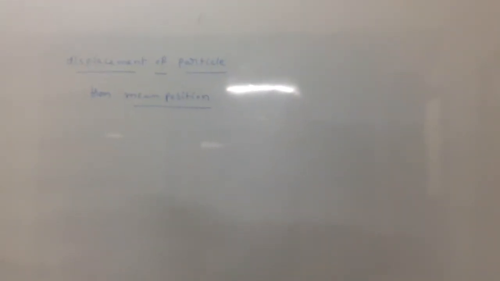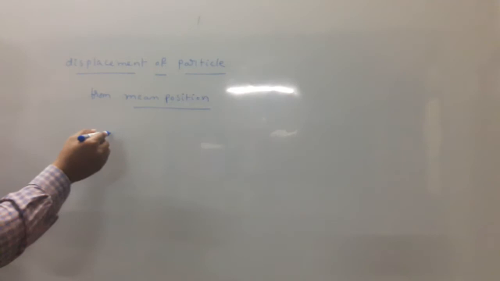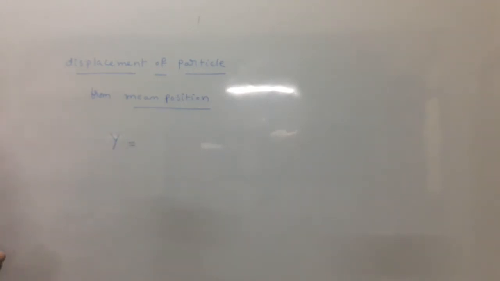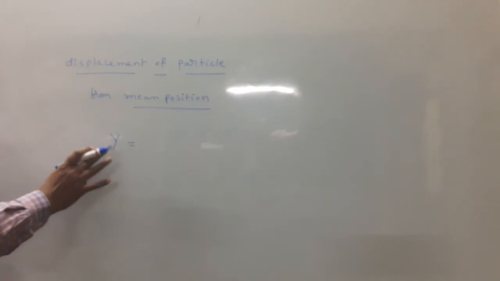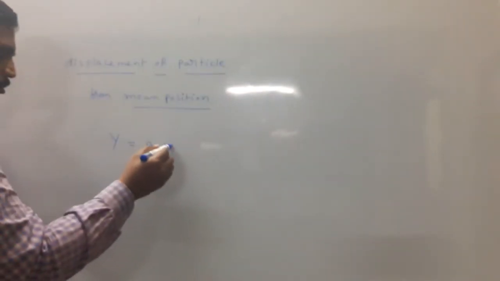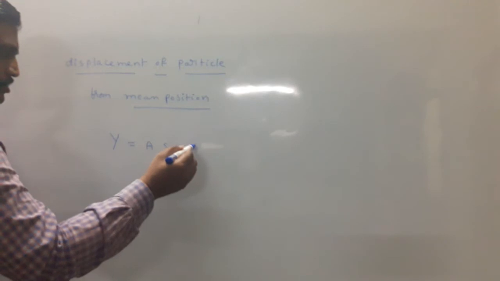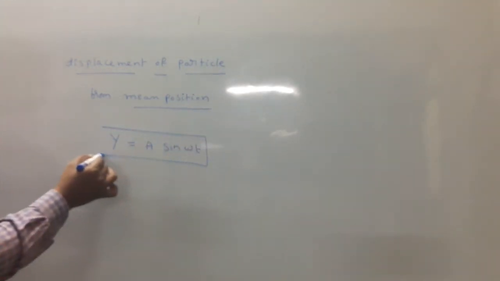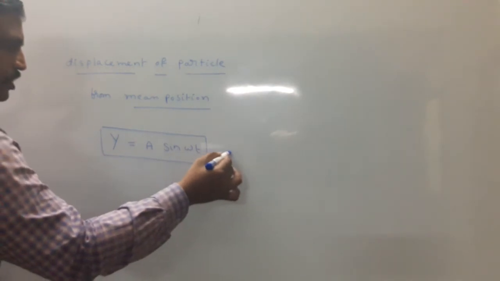Look here. In this situation, yesterday I gave the derivation. What is the displacement denotation? Y. Some textbooks denote it as X. What is the formula for Y? Y equals A sin omega t. Equation number 1.